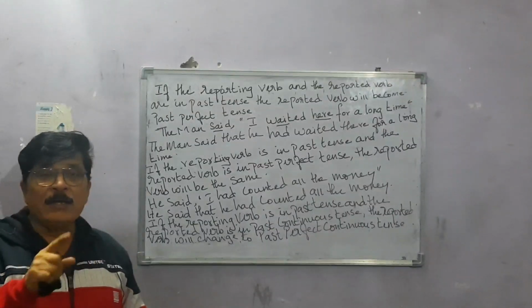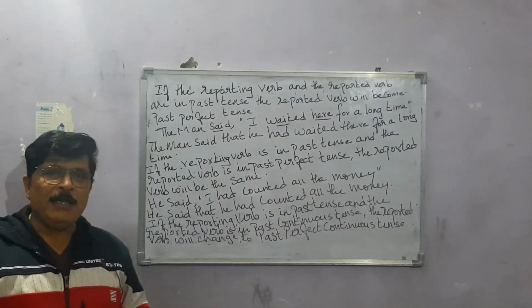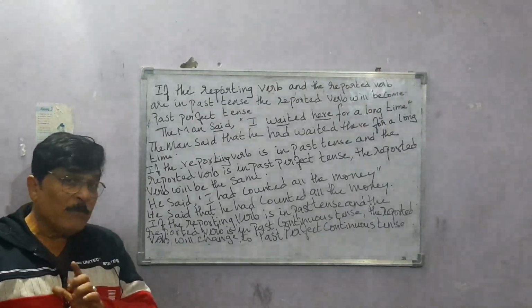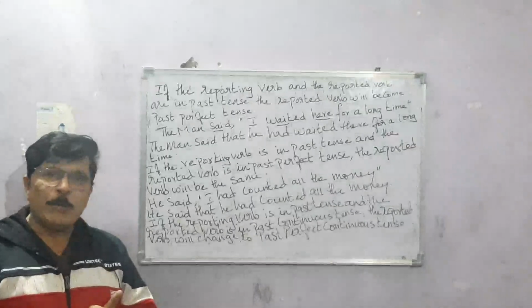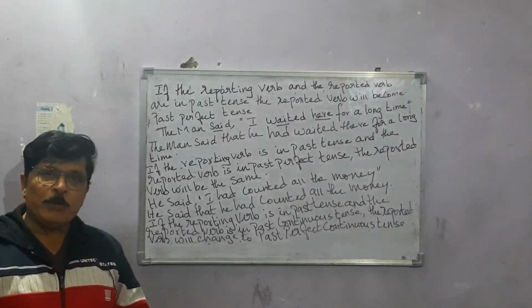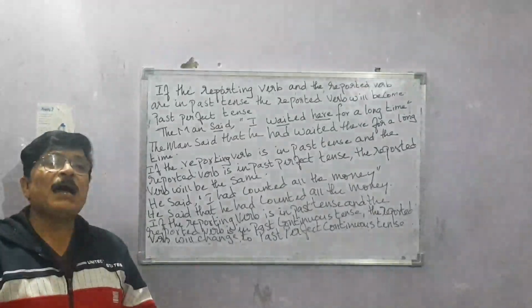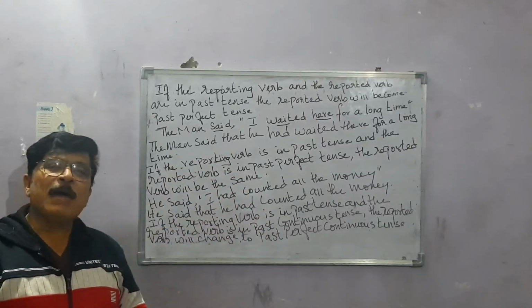Because it will be easy for you to identify which words you have to change. So it will be very, very easy.